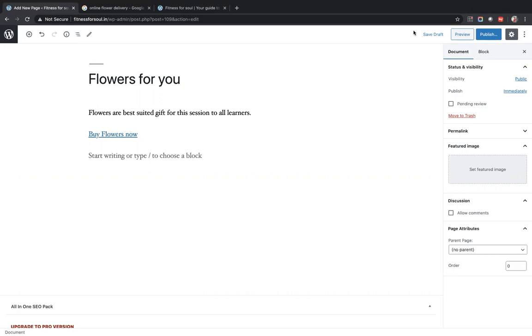A post is a blog post which has content about a specific topic. That is a post. Pages are web pages which do not have a detailed description about a specific topic. A page solves a specific purpose. So contact us is a page, while honeymoon packages in Kerala is a post. That is how the differentiation is.